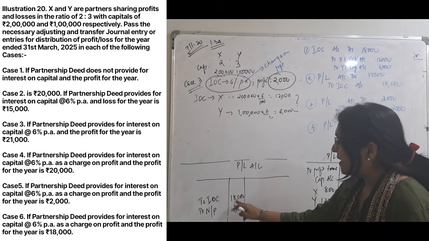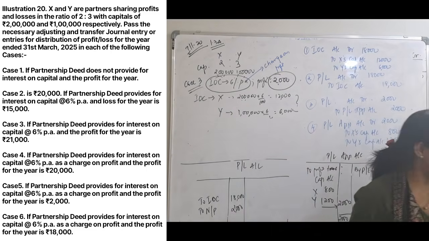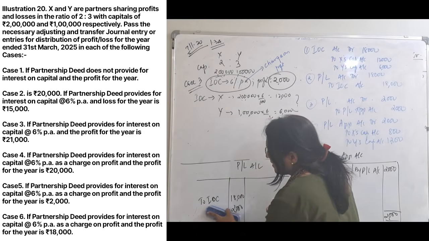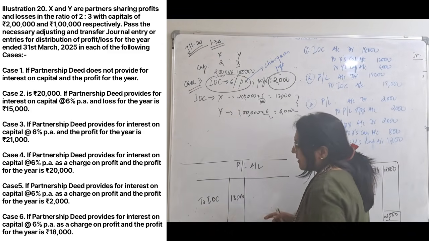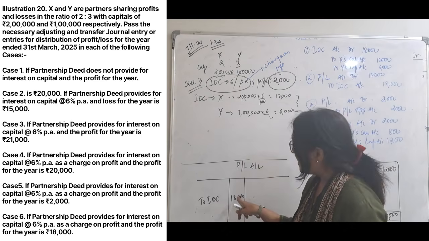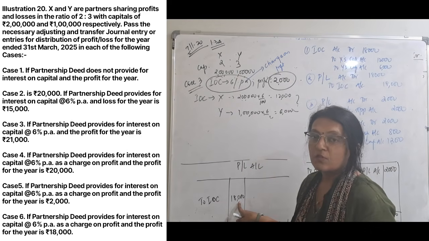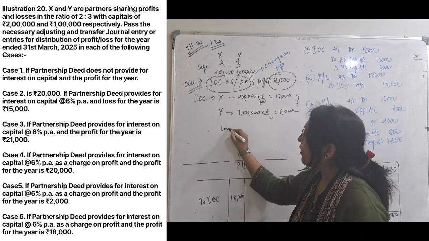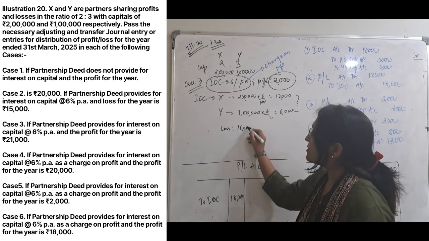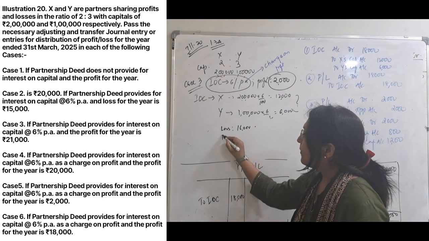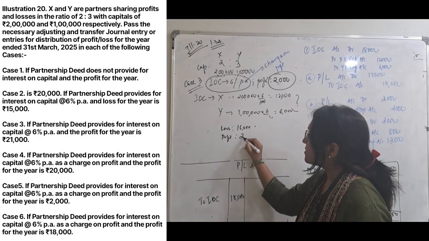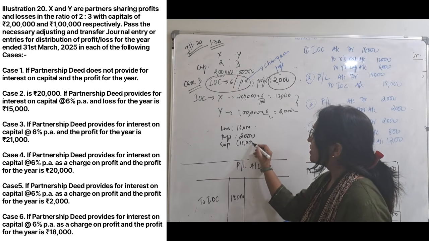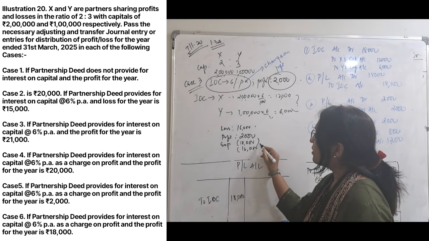Okay. Already interest on capital is 18,000. 2,000 is the profit, right? So 2,000 is the profit and the expenses are 18,000. So now you are facing a loss. There is a loss of 16,000. How is that? Your profit was only 2,000. Out of 2,000, expenses added 18,000. So 16,000 is your loss.